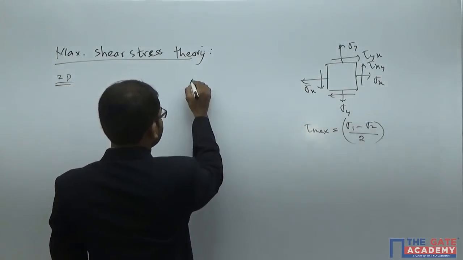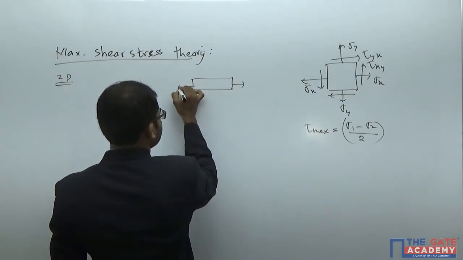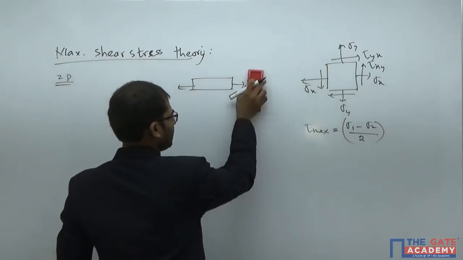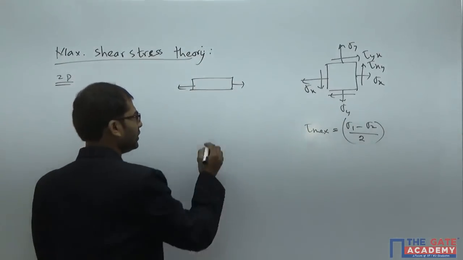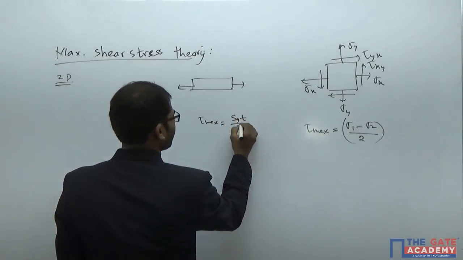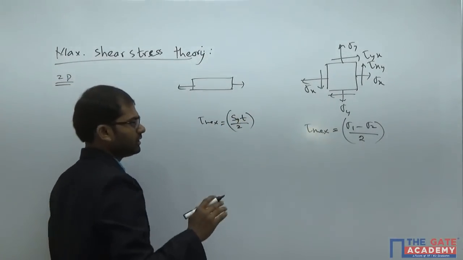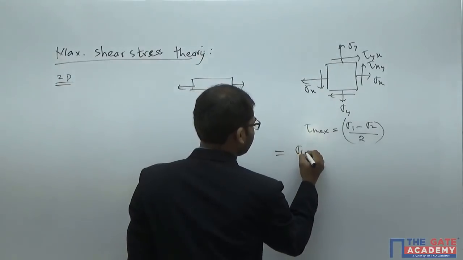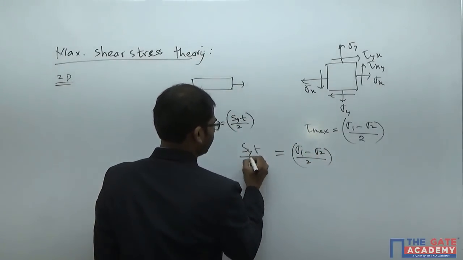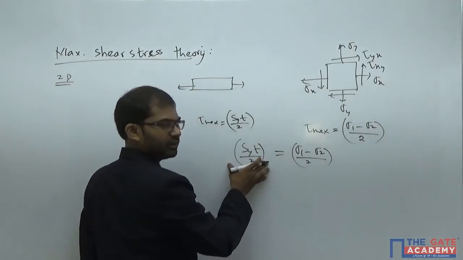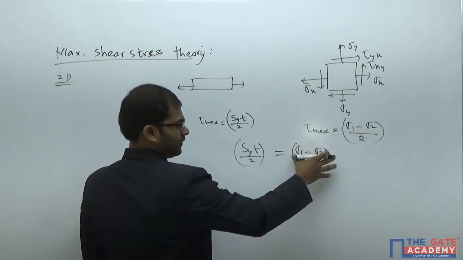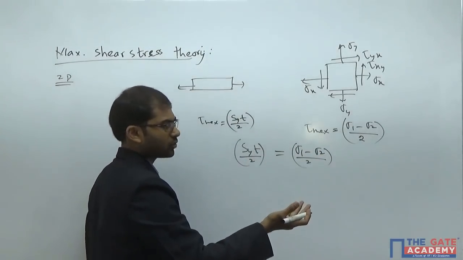So we have to compare with the same material in the uniaxial loading case. In the uniaxial loading case, you will have the tau max value at the time of failure as SYT by 2. So for your material to fail, sigma 1 minus sigma 2 by 2 should at least become SYT by 2. Once this value reaches that value, failure will happen. Once this value is lesser than that value, the metal is going to be safe. If it is more than this value, automatically it's not going to be safe.